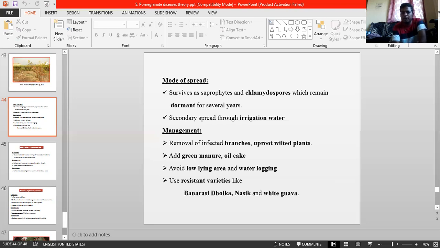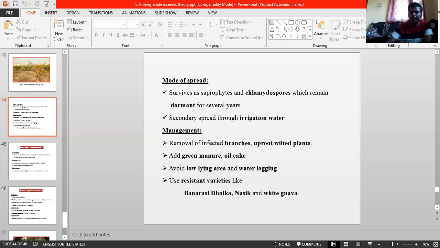It boosts the immunity of the plant and the plant will grow vigorously. Apply 6 kg neem cake plus 2 kg gypsum per plant, which boosts the immunity. And judicious amendments of nitrogen and zinc can be added along with those neem cakes.